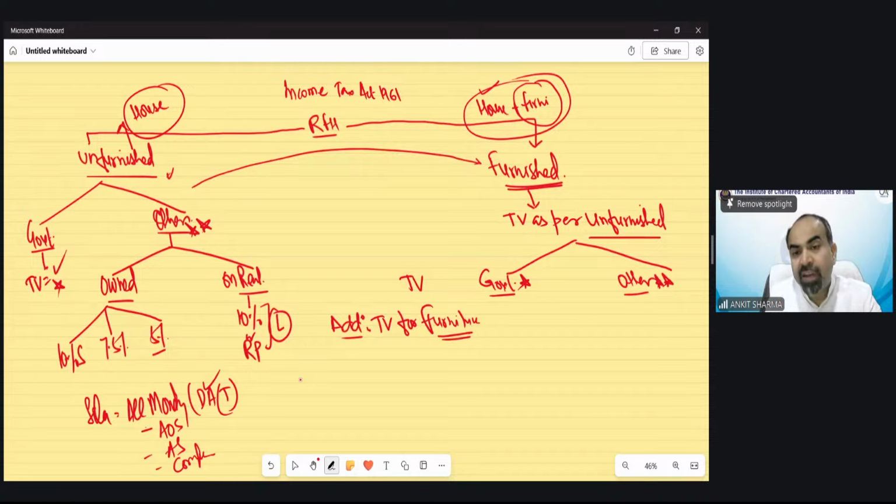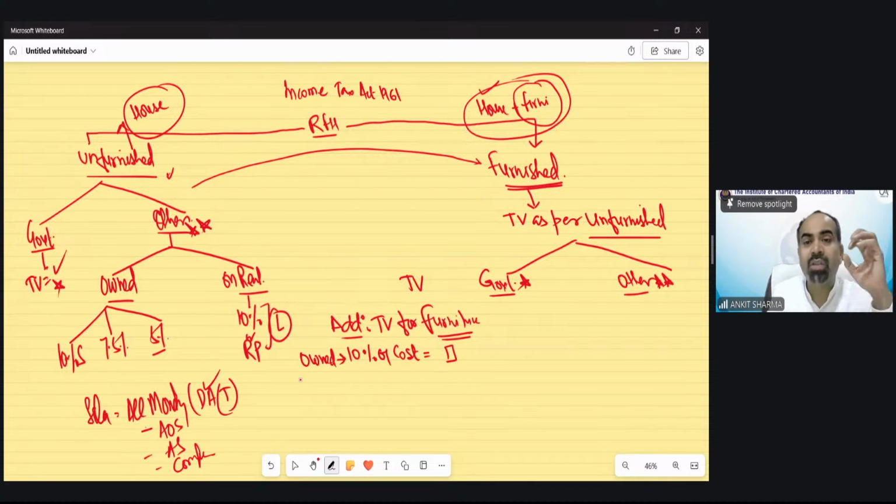And how do we need to calculate? It says whatever furniture has been provided by the employer, whether it's bed, AC, TV, fridge, etc., 10% of cost we have to add back. The furniture which has been provided by the employer may be owned by the employer. So if the employer is providing you a TV, fridge, AC, maybe the employer is the owner.